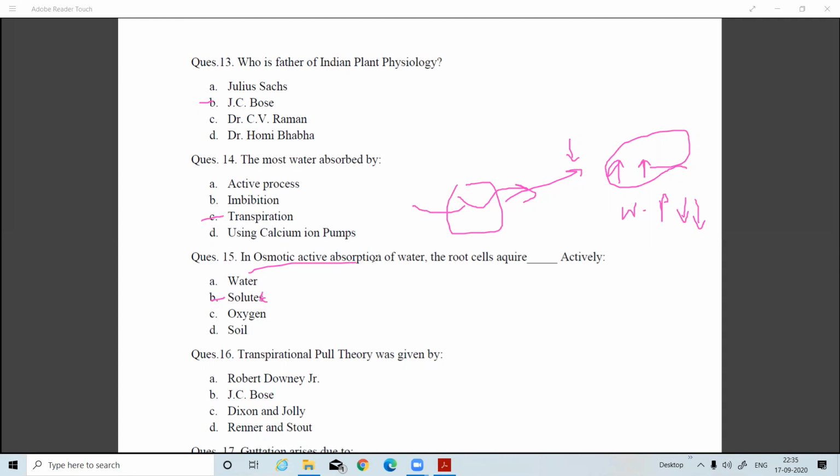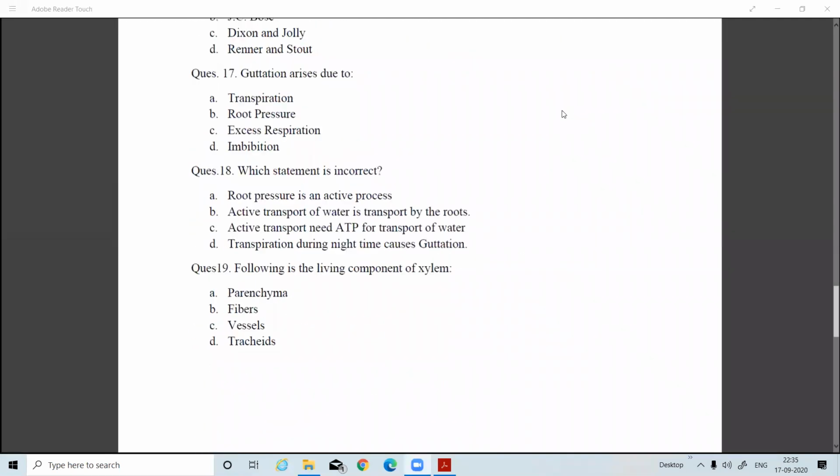Otherwise, in non-osmotically active absorption, the root cells directly acquire water even against the concentration gradient. Even if there is less water outside, they absorb it actively, and that water goes out in the morning time through transpiration, or excess water leaves through the hydathodes, which is called guttation. Transpiration pull theory was given by Dixon and Joly. It's a very important question that is generally asked in different competitive examinations.